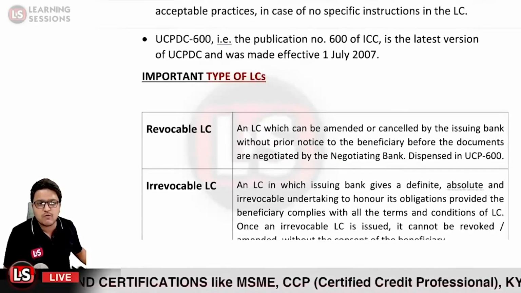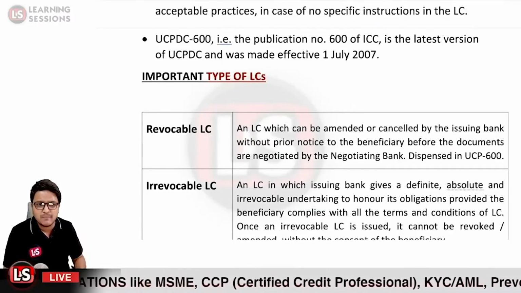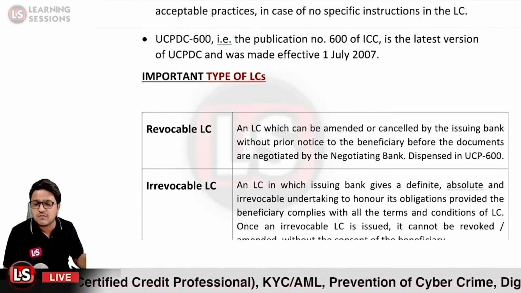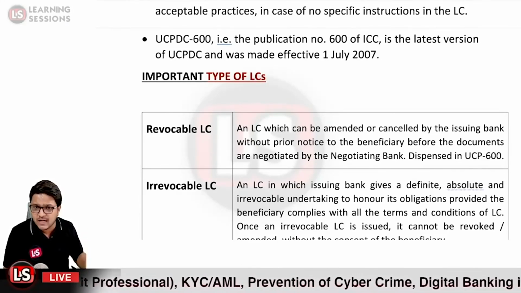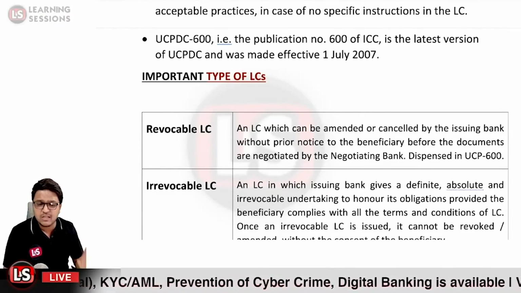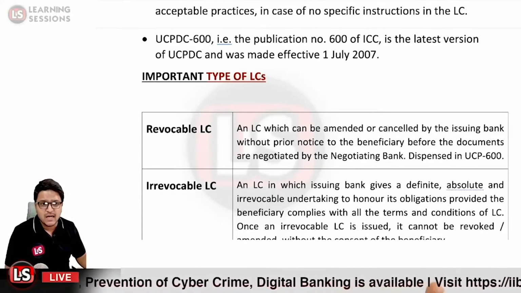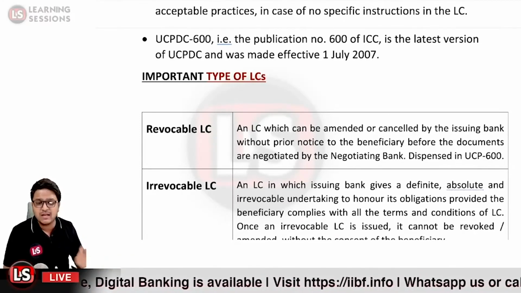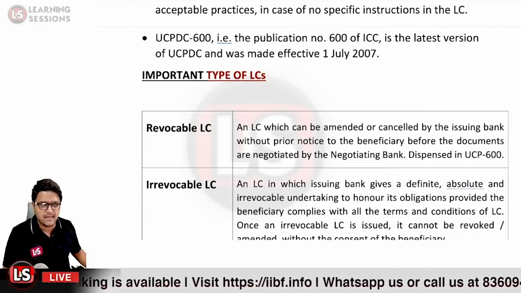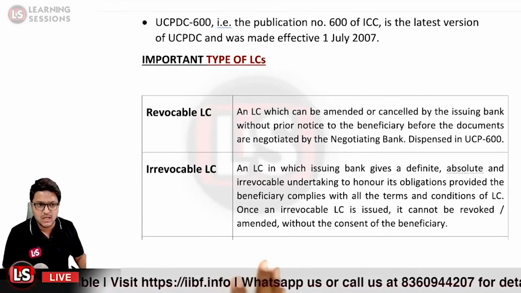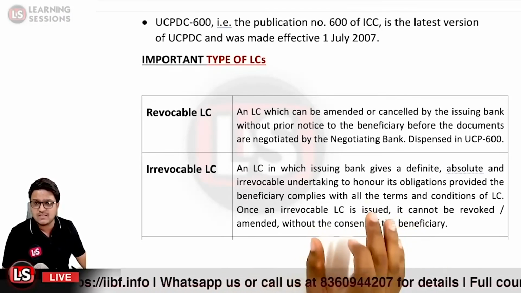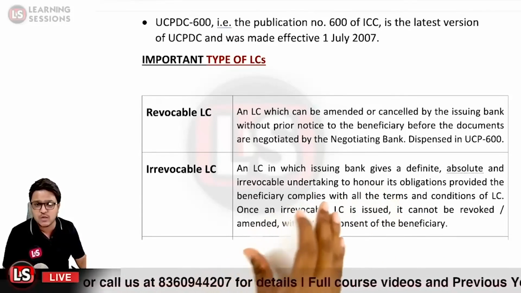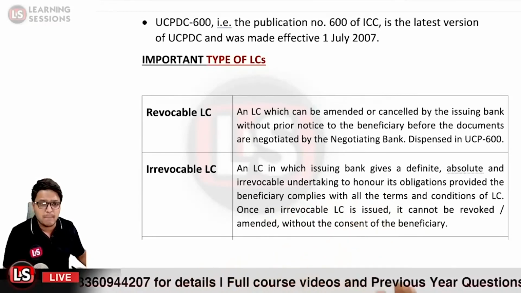And the opposite of that is the irrevocable letter of credit, which cannot be amended, which is absolute and irrevocable in nature, provided the beneficiary complies with all the terms and conditions of the letter of credit. So if the beneficiary has complied with each and every term and condition of the letter of credit, in that case the letter of credit is irrevocable. Once an irrevocable letter of credit is issued, it cannot be revoked, cancelled or amended without the consent of the beneficiary. So this type of letter of credit is said to be on the safer side for the beneficiary, as it cannot be amended or cancelled without prior notice or prior consent from the beneficiary.